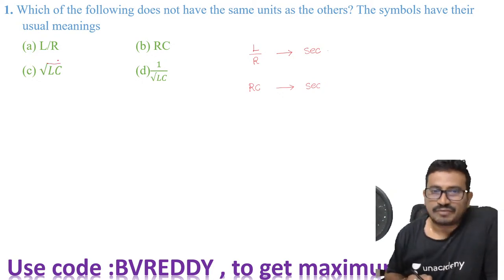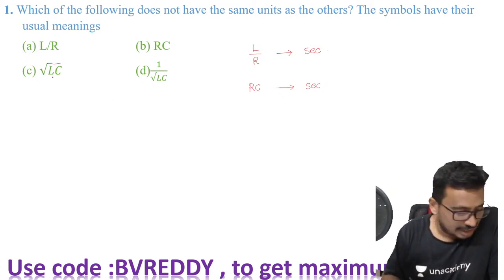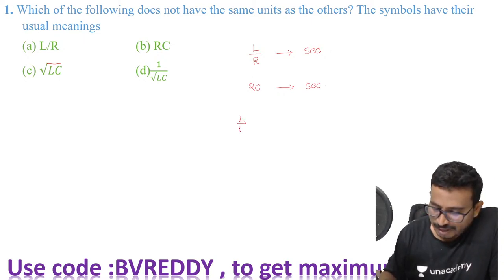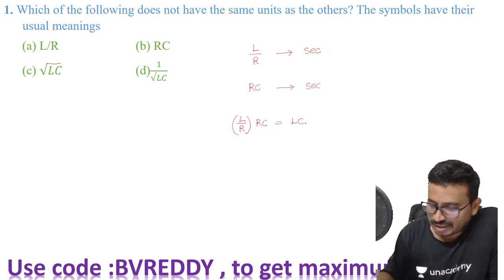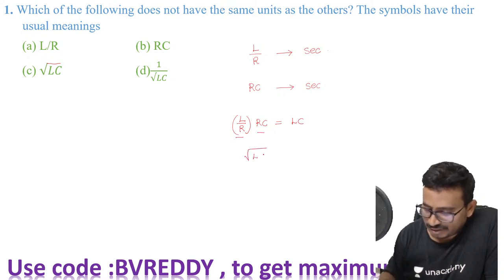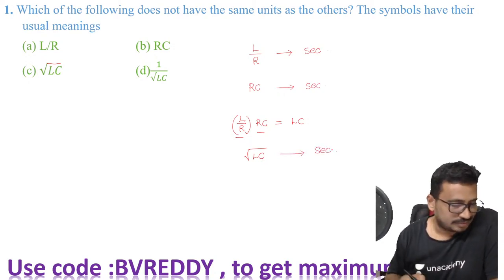Next, the square root of L by C. If I multiply L by R with RC, I will get LC. LC units are second into second. That means the square root of LC, its units are also seconds only.